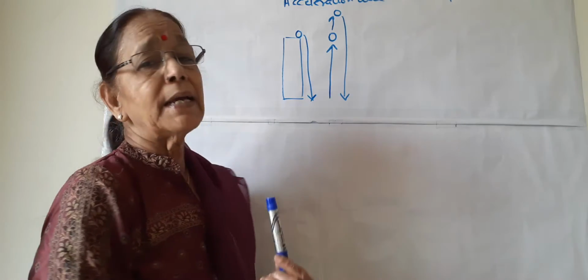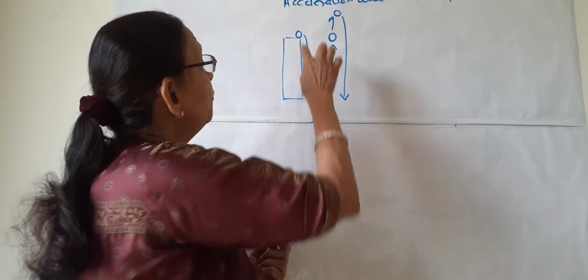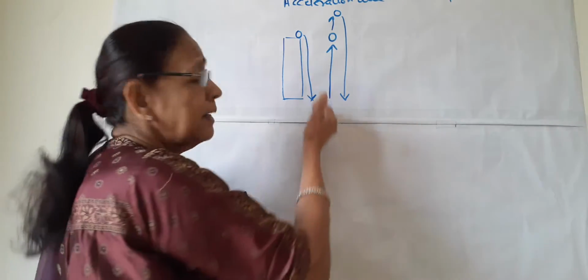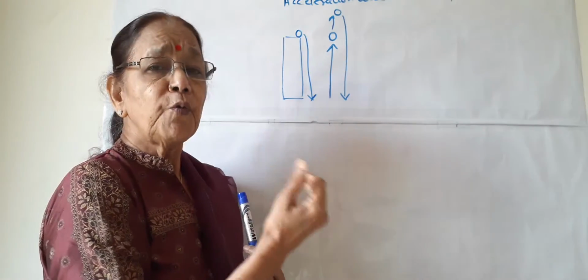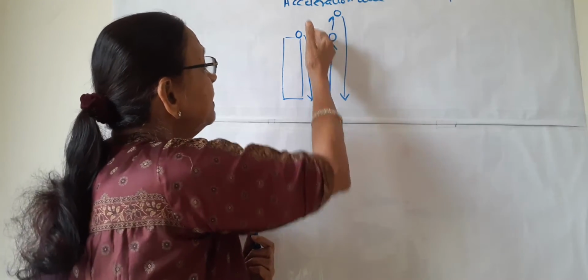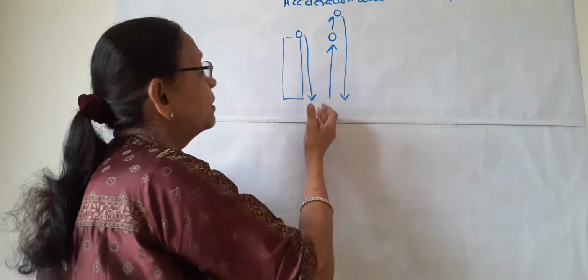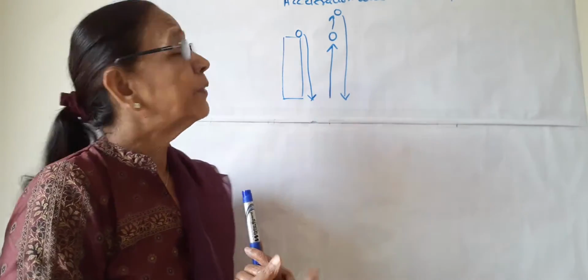Now one question arises in our mind. When this ball is coming down towards the earth, it has some velocity. We want to know whether it is coming with a constant velocity or the velocity is changing.